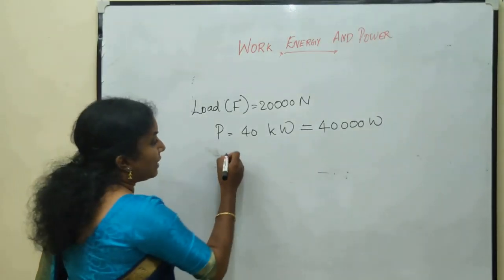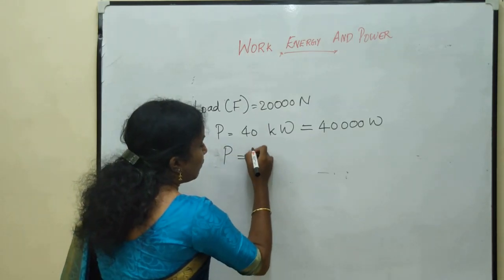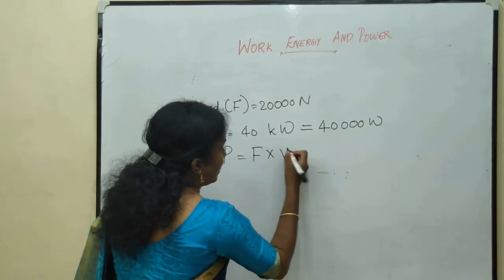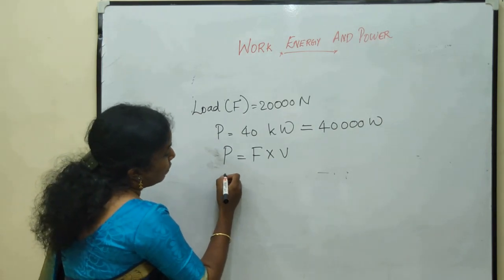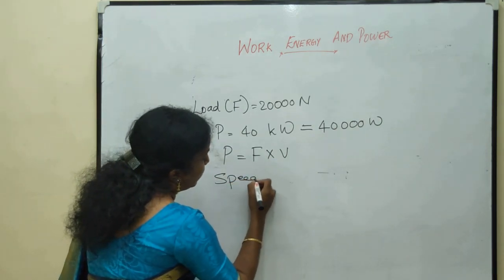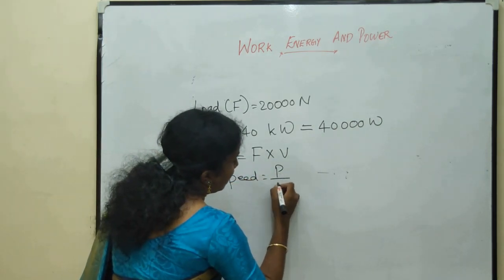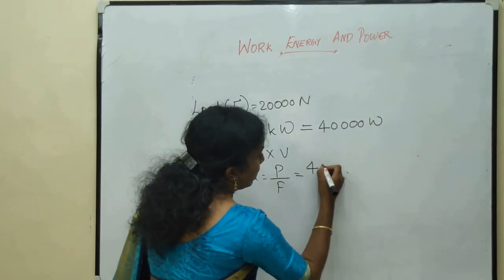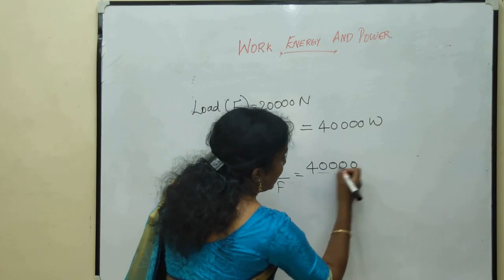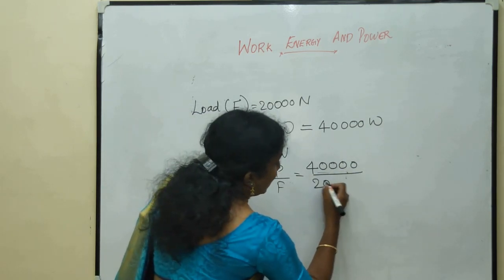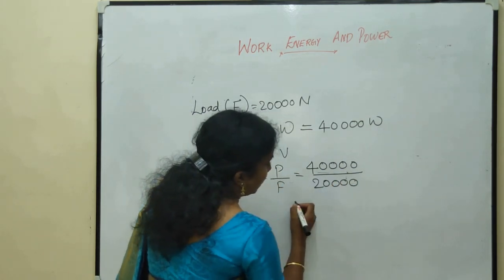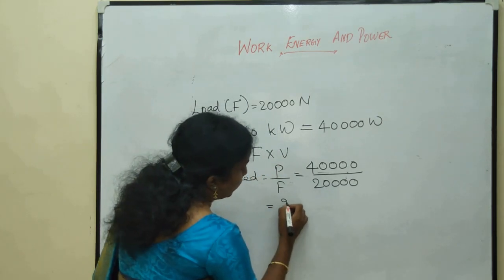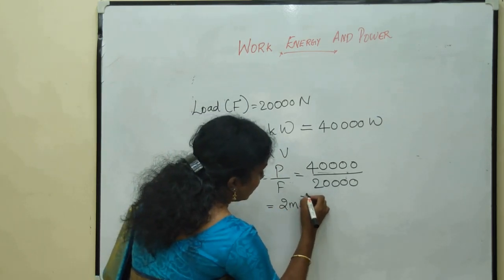So, we know that power is equal to force into velocity. Hence, velocity or speed is equal to power by force. Hence, it is 40,000 divided by 20,000, which is equal to 2 meters per second.